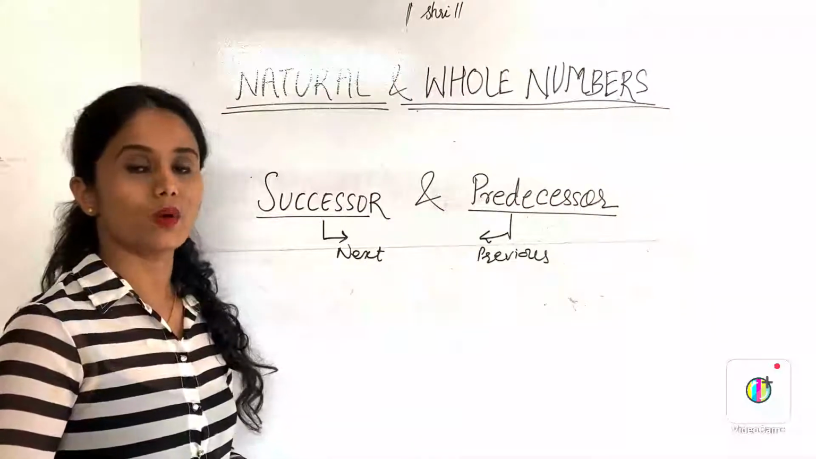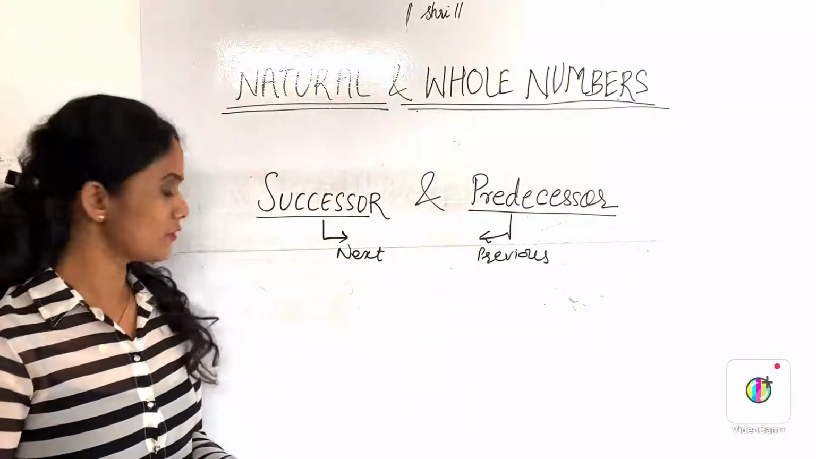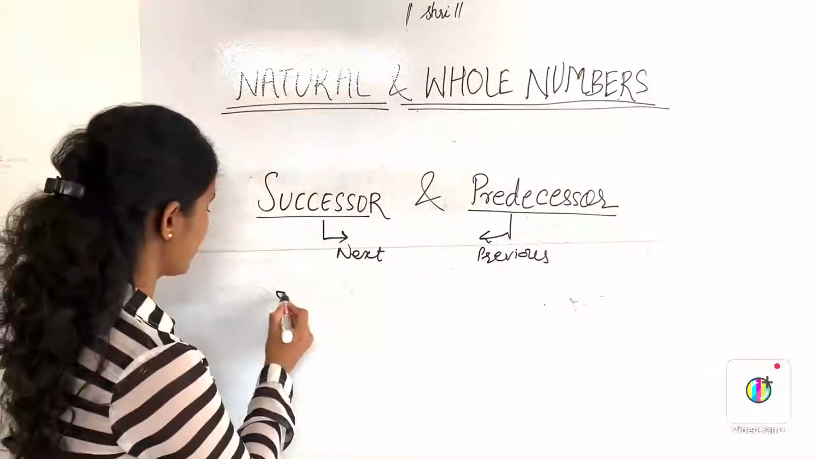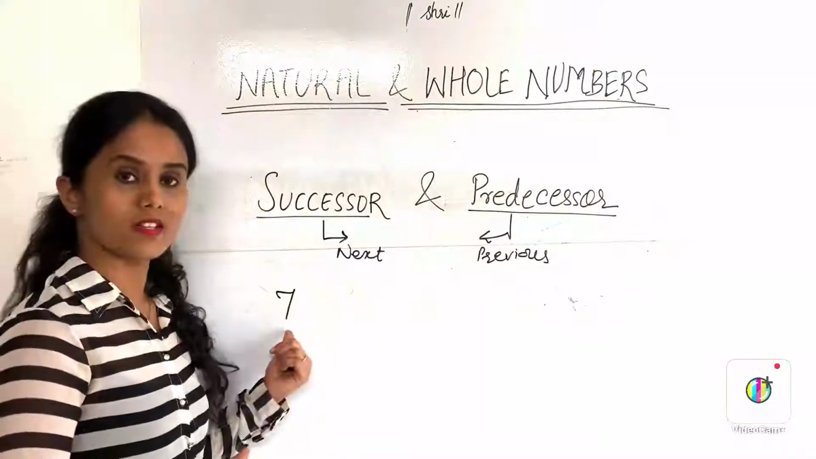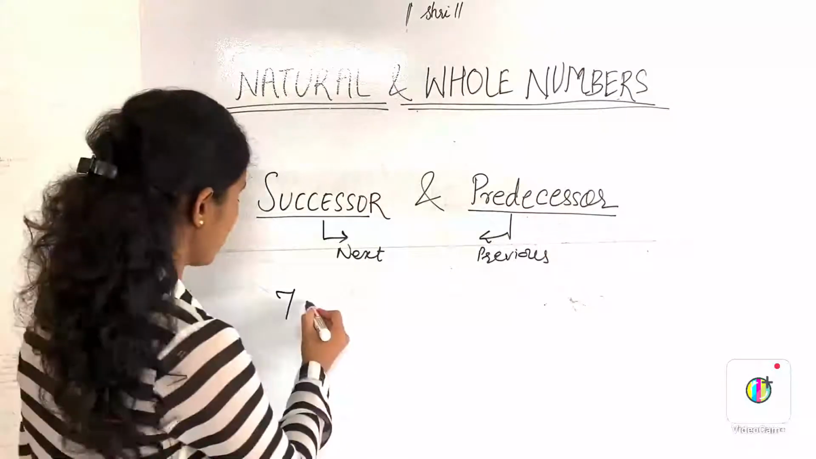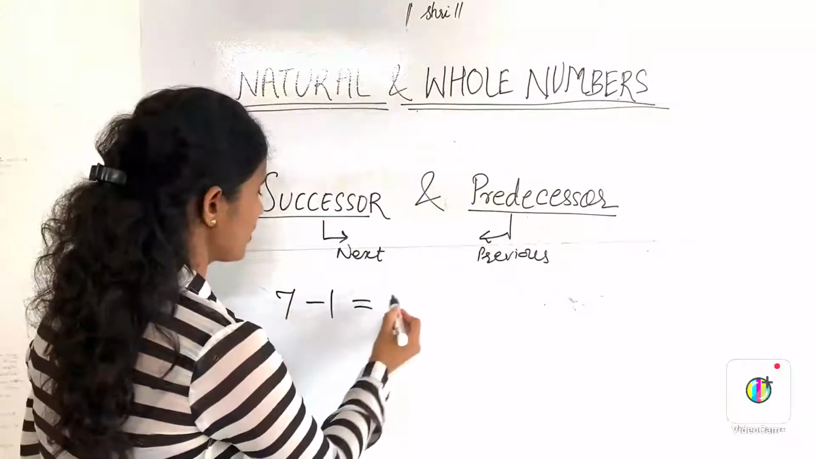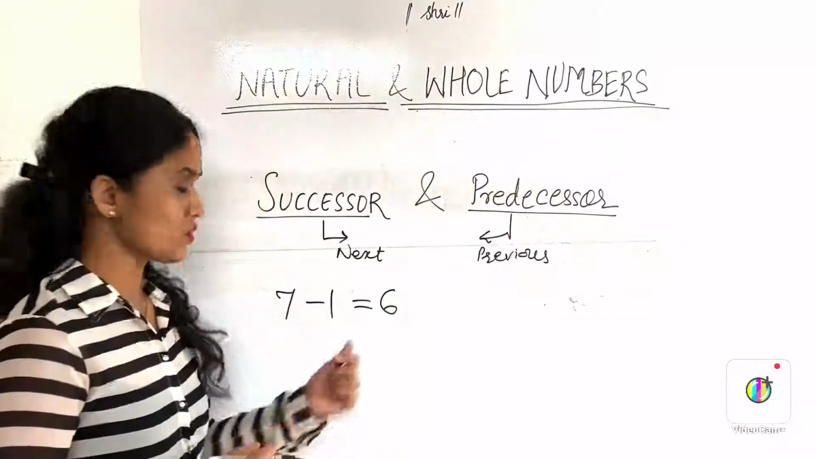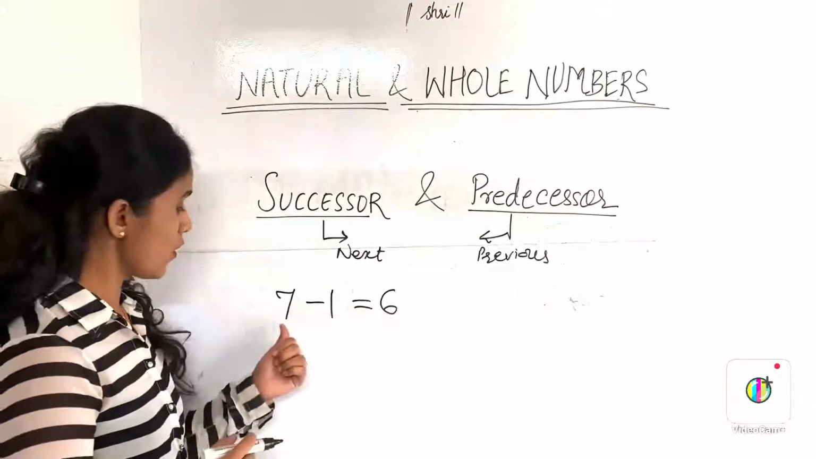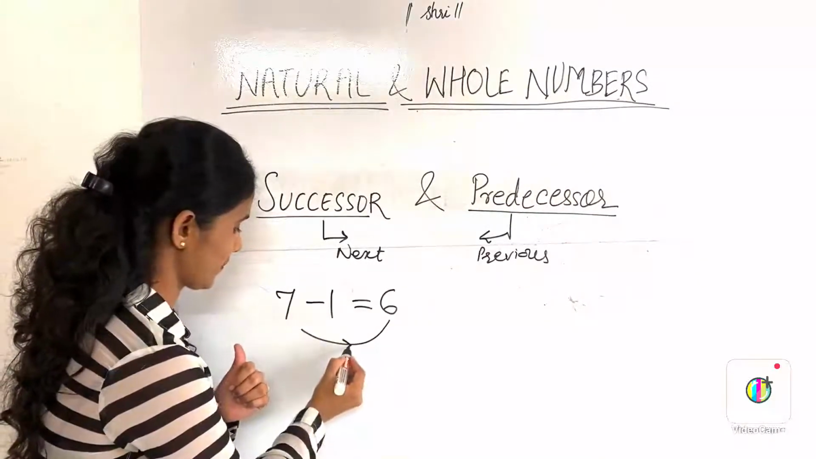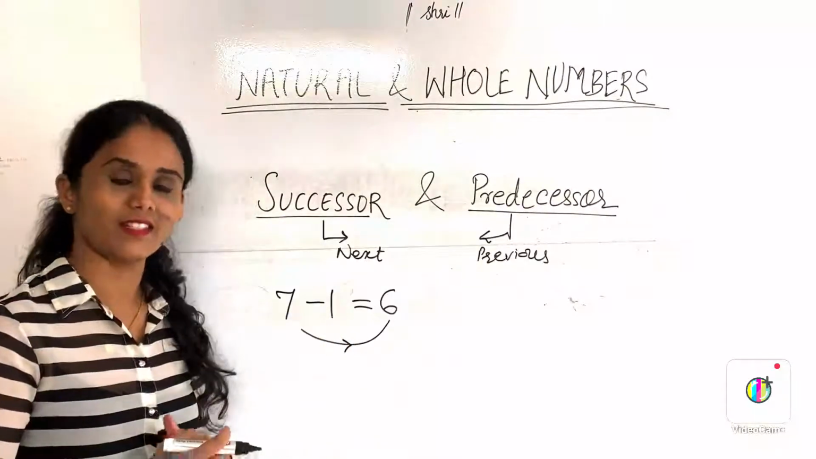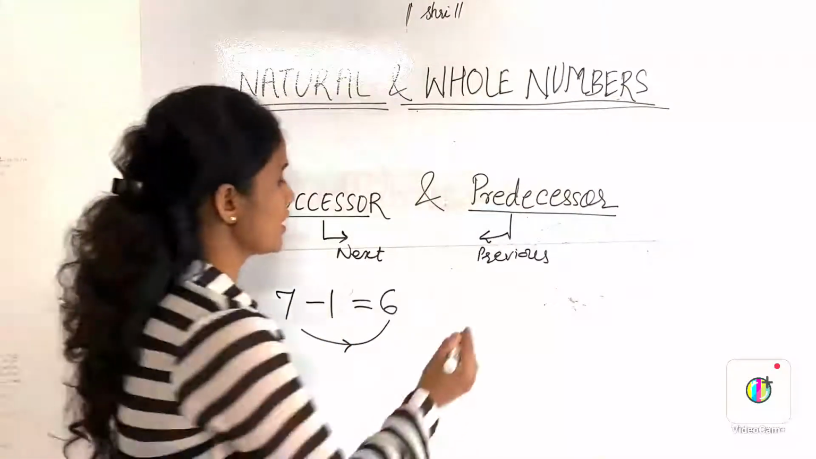Let's find out the predecessor of the number. For example, you have number 7. If you want to find the predecessor of 7, you will subtract 1 from it and you get 6. So 6 is the predecessor of 7. In the same way, I'll show you another example.